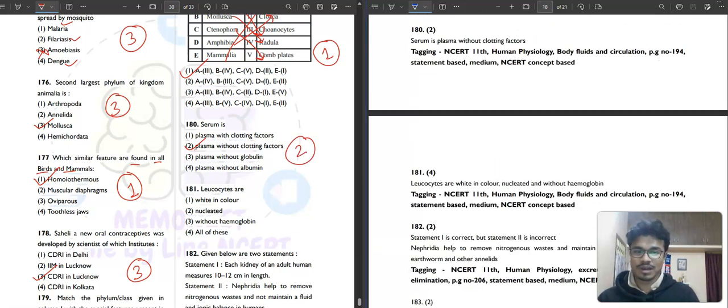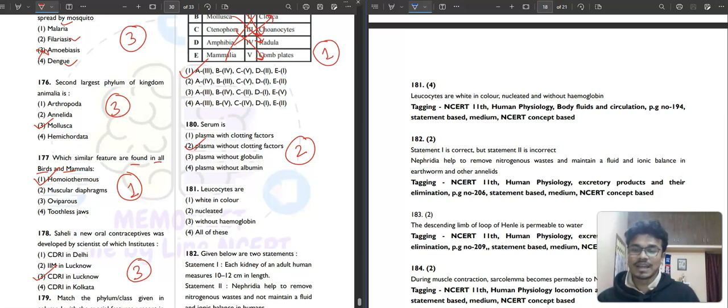Then question number 181. It is saying leukocytes are white in color, nucleated, without hemoglobin. So this is very interesting. Leukocyte means your WBC, white blood cells. Obviously the name itself suggests white in color. Are they nucleated? Yes, they are nucleated. Platelets and RBC don't have a nucleus in humans, they are anucleated, but in other animals the RBC might be nucleated. Without hemoglobin, obviously. So all of these are correct for your leukocyte.